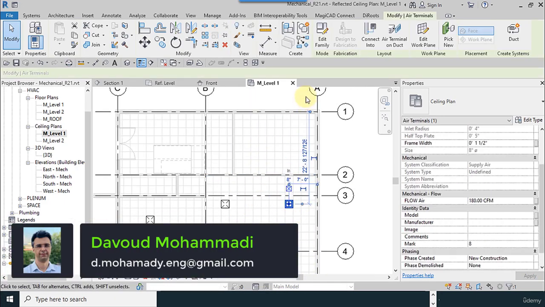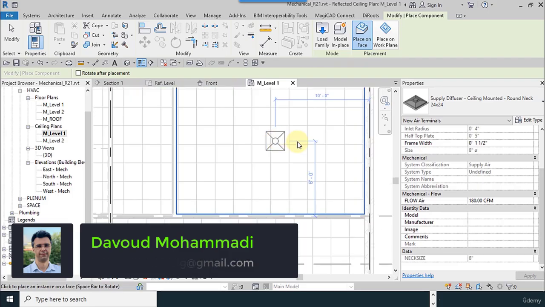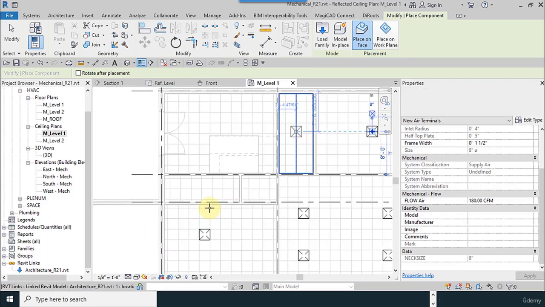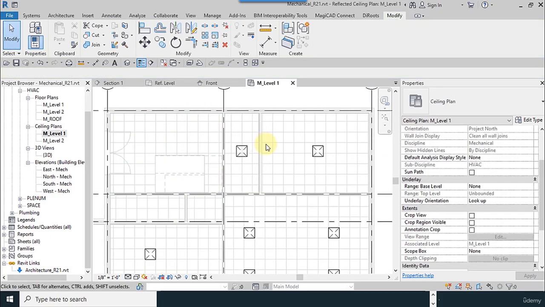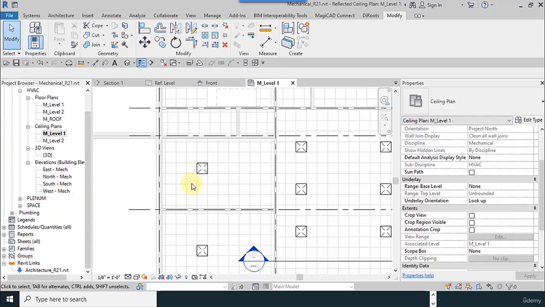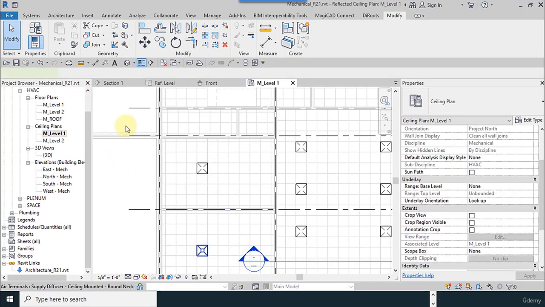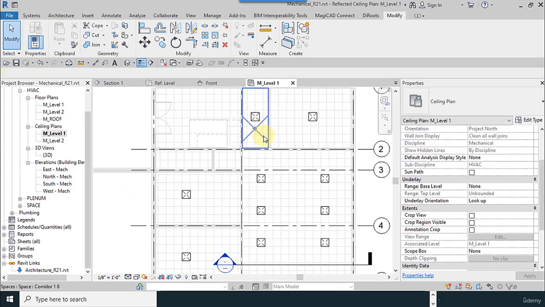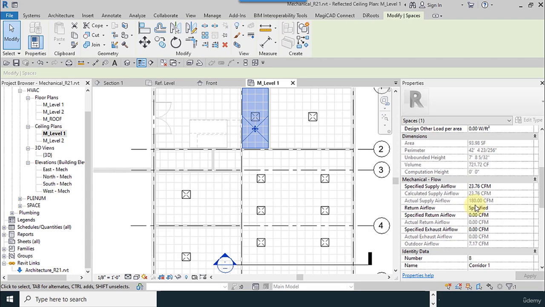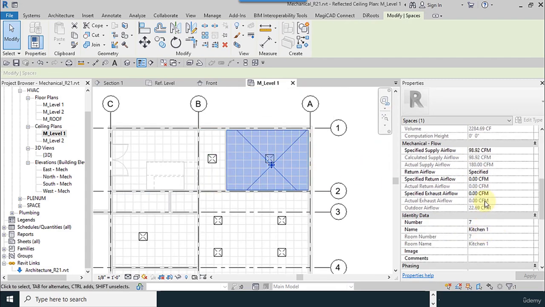For this space, we assign again, create similar. For here too, another one here, but not necessary for the bathroom and not for here too. I just try to check the CFMs. 100 for here and 120 for here. Okay, I'm trying to look how much we need for here. Estimately 23, and for here estimately 100.